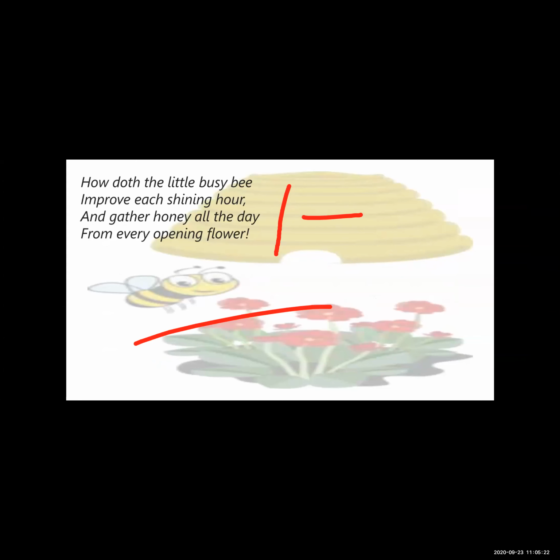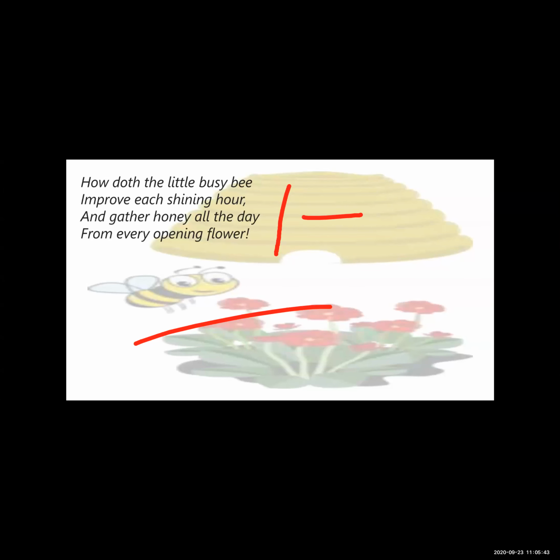You know that a bee collects honey. So the poet is saying, how does the little busy bee improve its shining hour and gather honey all the time from every opening flower.